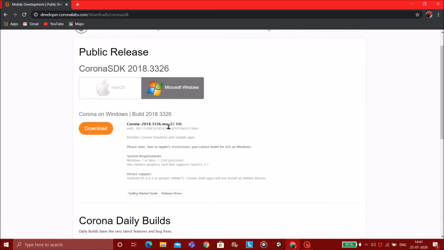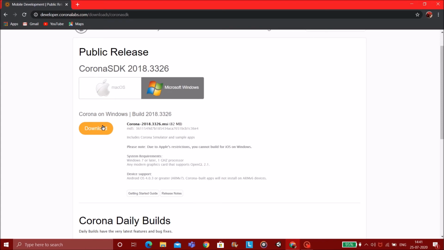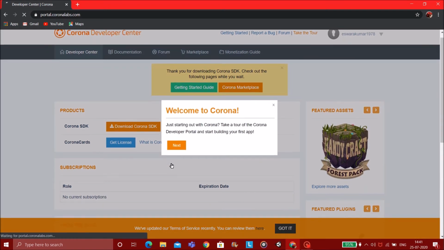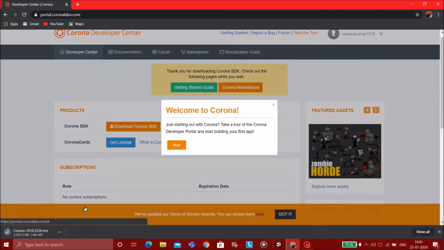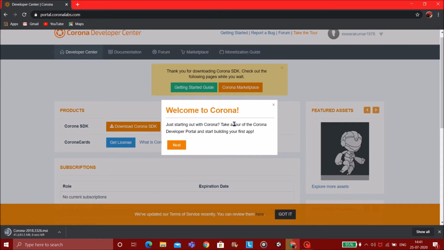Yeah, and then if you are using a Microsoft Windows computer, you can download this. For Mac, this. I'm using a Windows computer, so I'm going to use this. And then you will see this downloading here. If you want, you can take a tour here, and then there'll be many good tutorials, but I'm not going to do that.